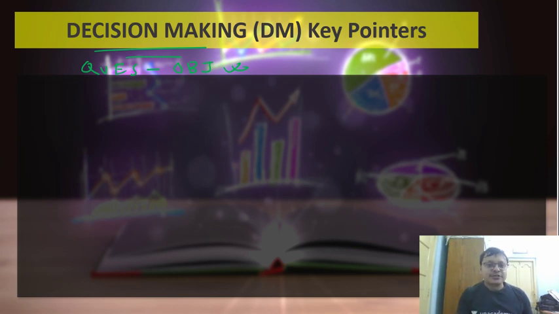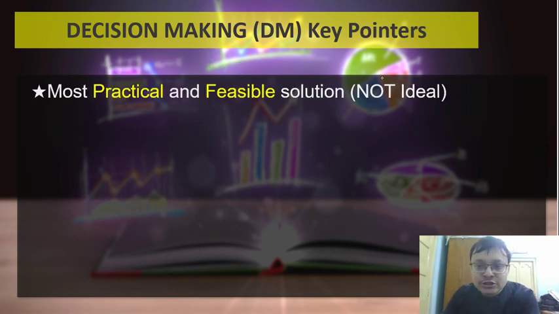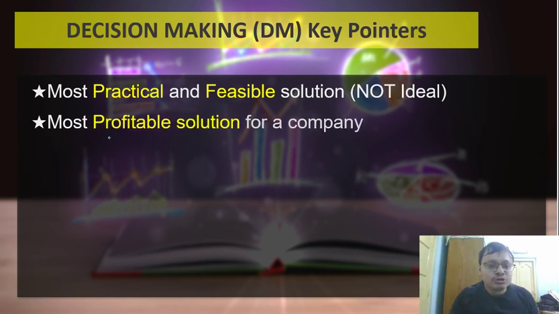Following that objective part, the next thing is, and this is very important because a lot of you tend to make the same mistake, that is you'll end up choosing ideal solutions. Remember, the first rule is do not choose ideal solutions. Instead, choose practical and feasible solutions. And the follow-up is choose what is most profitable for the company. Remember, every company at the end of the day, every corporate stands for profit, so that is what you're expected to focus on. So go by profitability, go by what is practical, what's achievable, what is feasible.